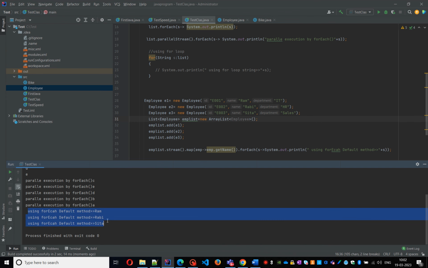First one is Ram, then Ravi, then Sita. Like this, the default method is applicable to our existing interfaces or existing collection classes in Java. That's why Java 8 introduced the default method in Java 8. Okay, we'll go to the next question.